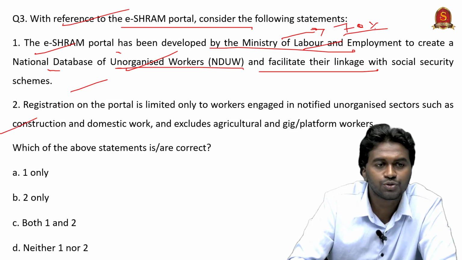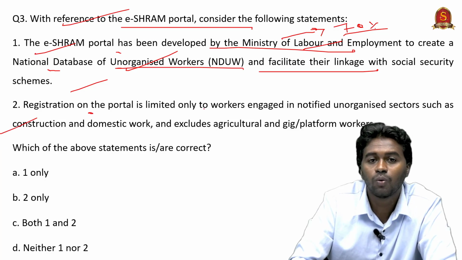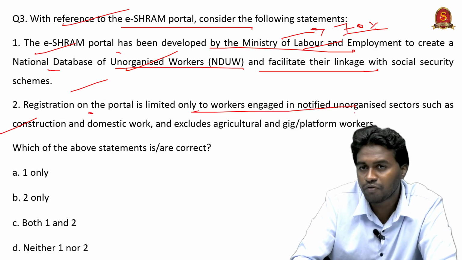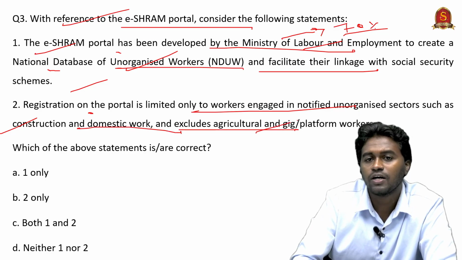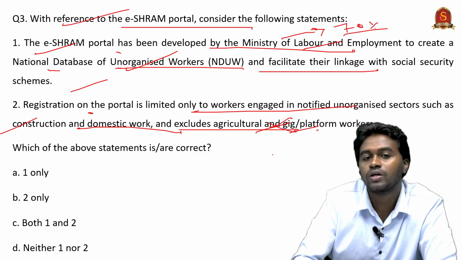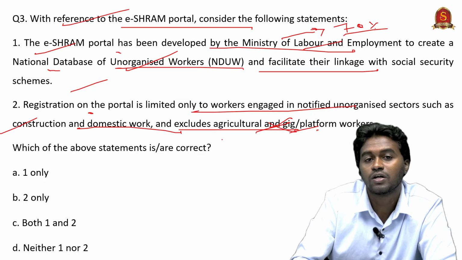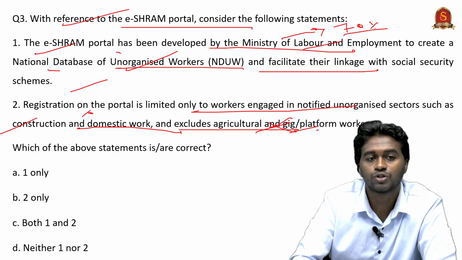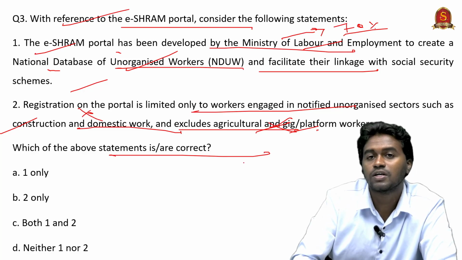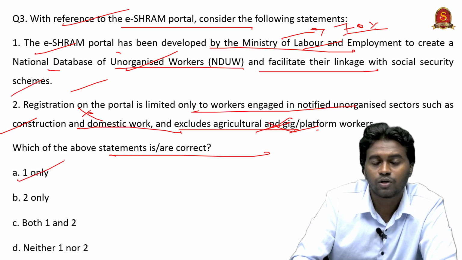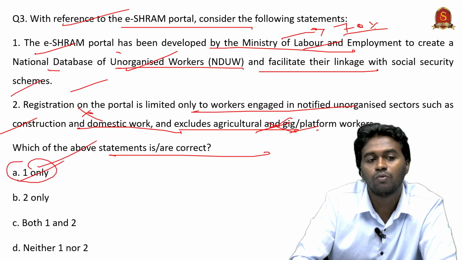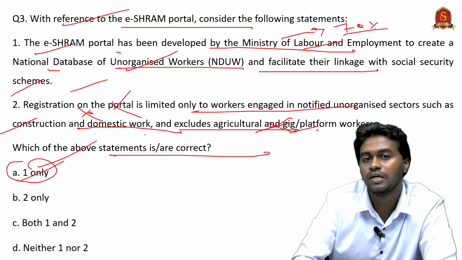And coming to the second statement, registration on the portal is limited only to workers engaged in notified unorganized sectors such as construction and domestic work, and it excludes agricultural and gig and platform workers. No, it is not excluding the agriculture or gig platform workers. There is no such criteria. Therefore the statement 2 is incorrect, and they are asking for the correct statement. The correct statement is option 1 only, that is the correct answer is option A, 1 only. Only one statement is correct, the second statement is incorrect.